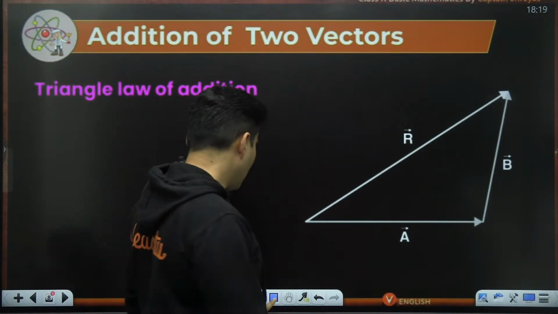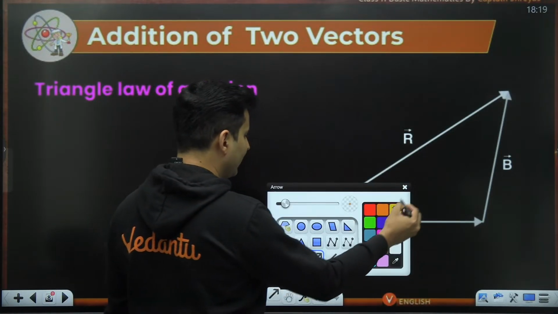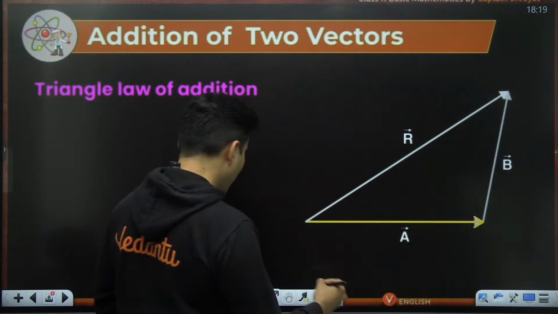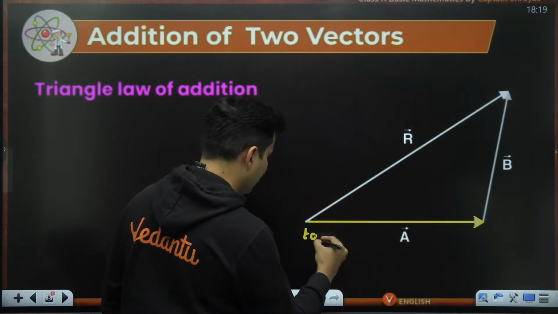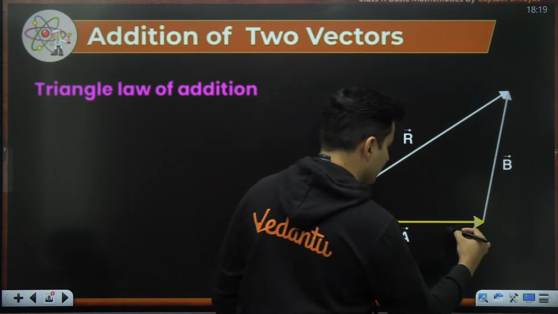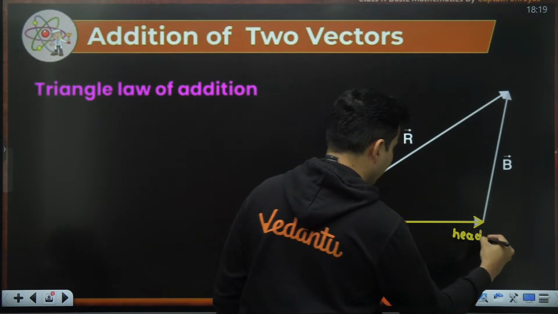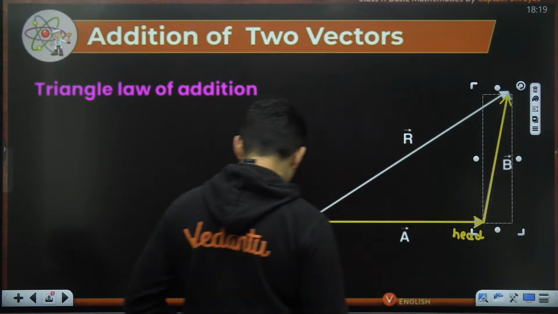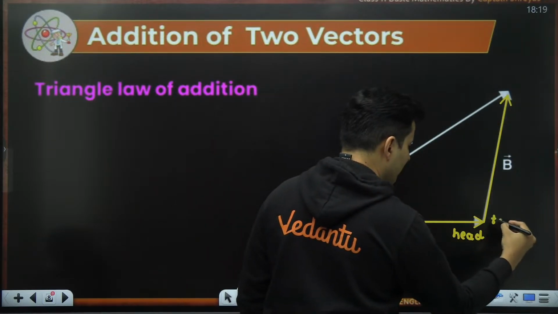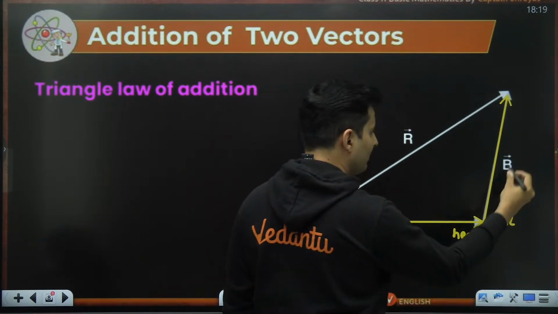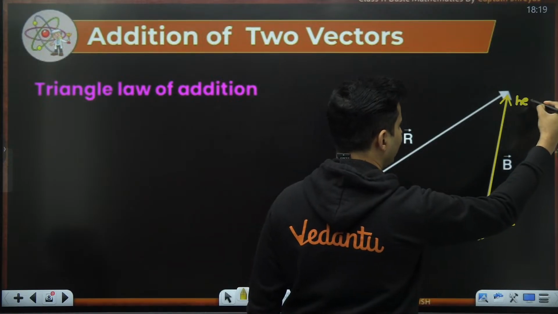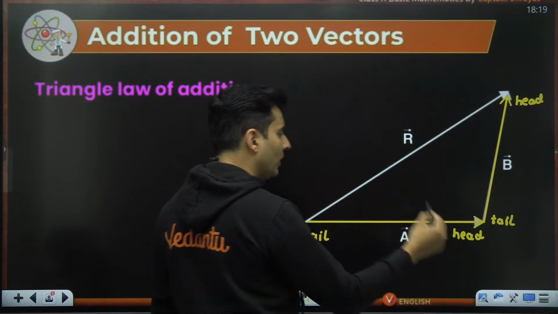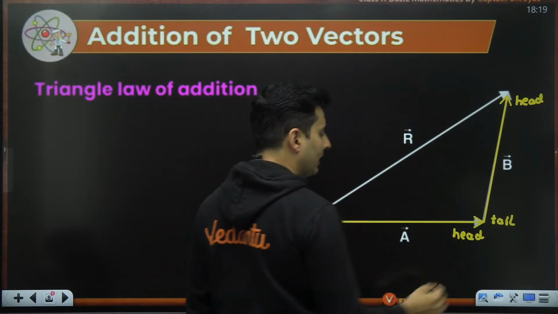The vectors being added have to be placed so that this is the tail and this is the head of vector A. Then the other vector starts from here, so the tail of vector B is here and the head of vector B is here. It should go in correct order, tail to head.